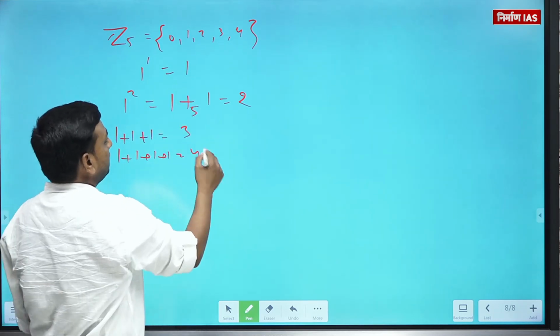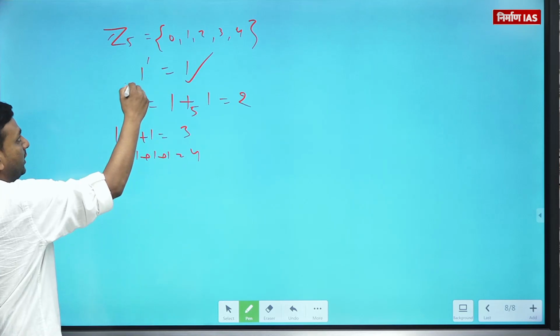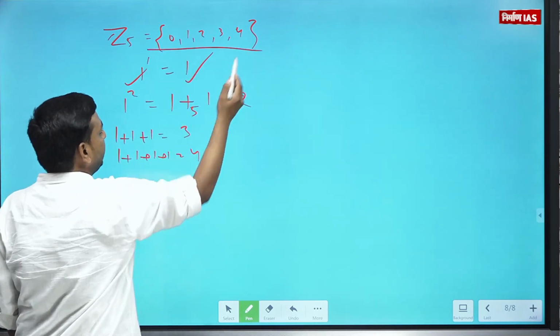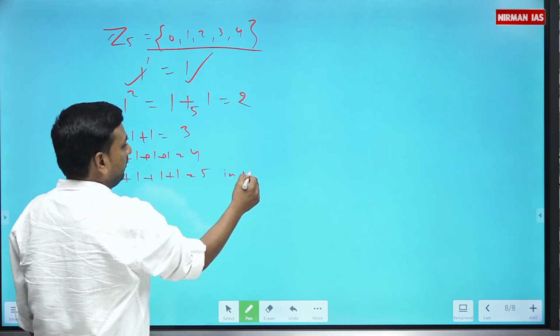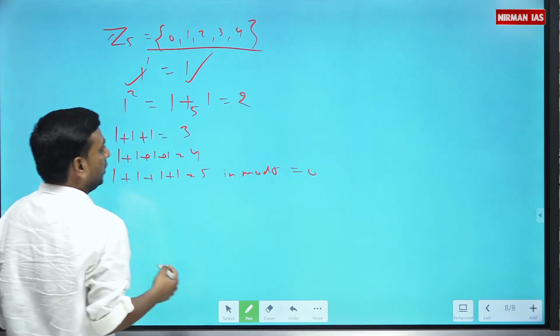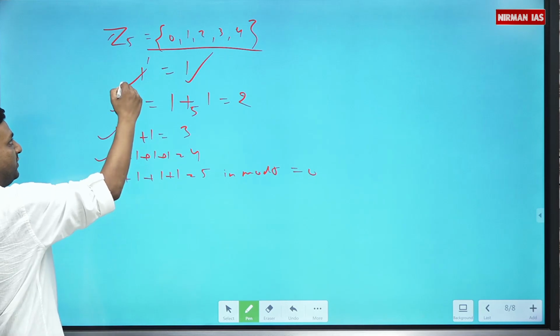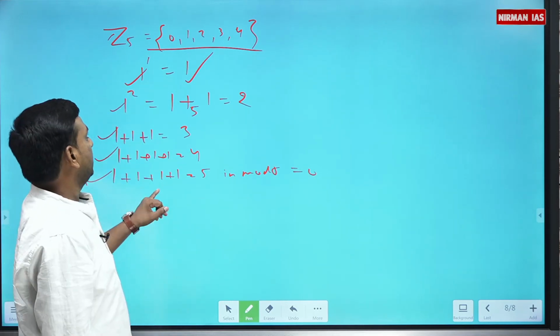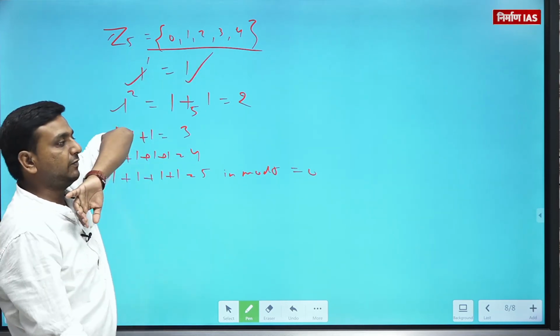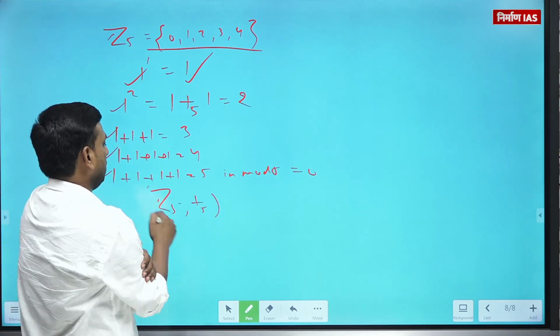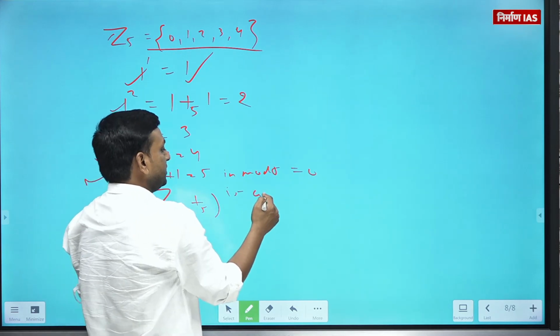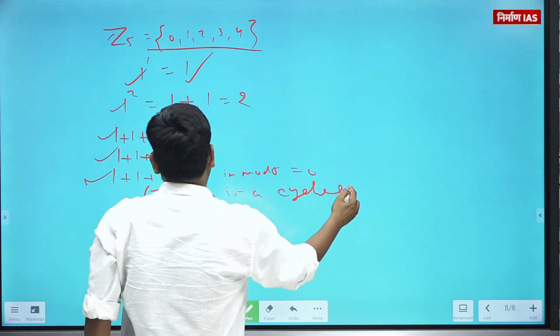So 1, with the help of 1 you can have all elements in mod 5 is 0. So that means by composing 1 for different times you have all those elements of Z5. So Z5 with respect to addition modulo 5 is also a cyclic group.